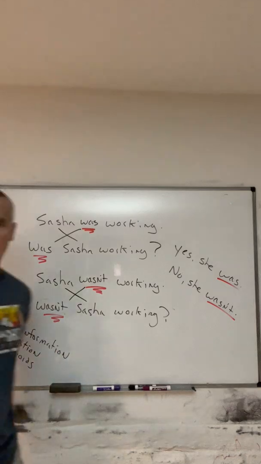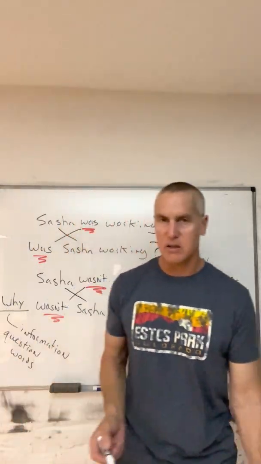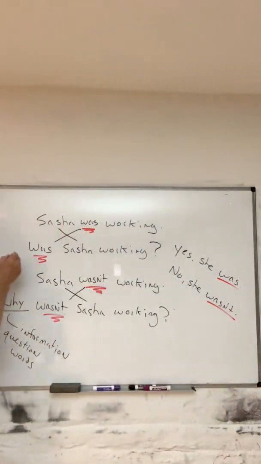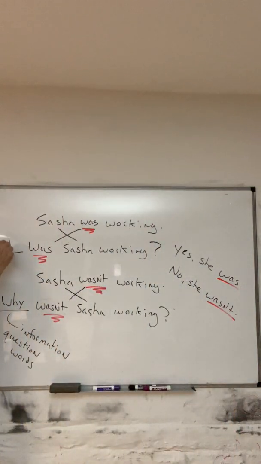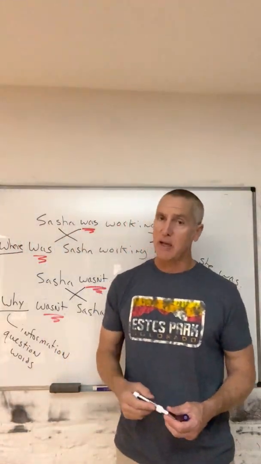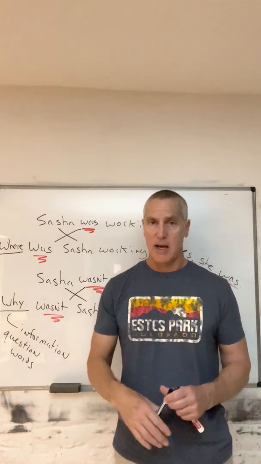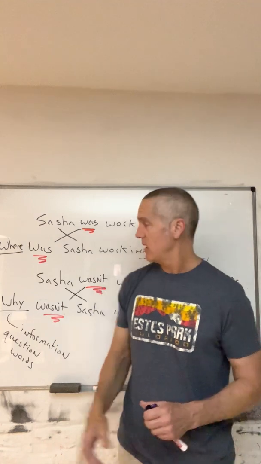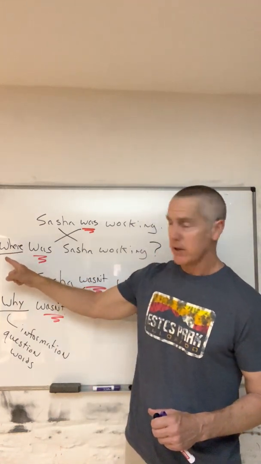Why wasn't Sasha working? We were looking for an explanation. Right here. Where was Sasha working? So, the only difference between a yes or no question and an information question is the question word.